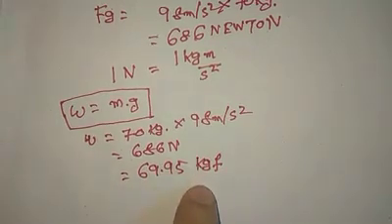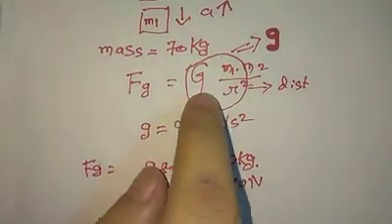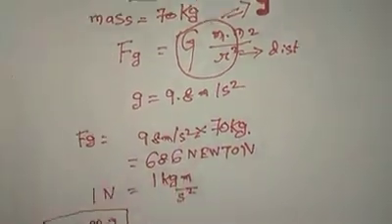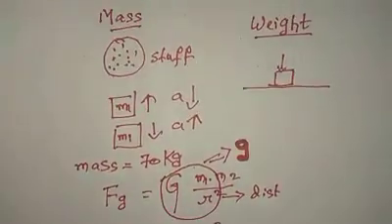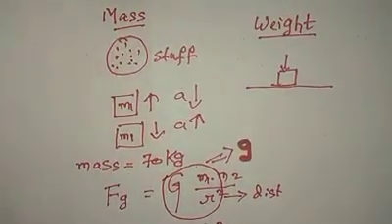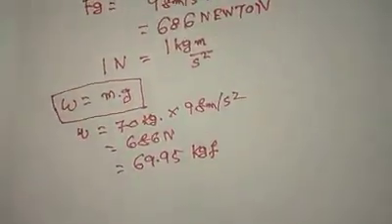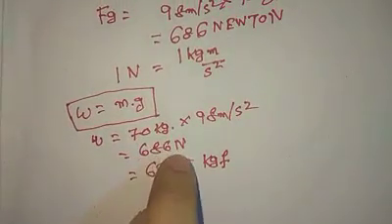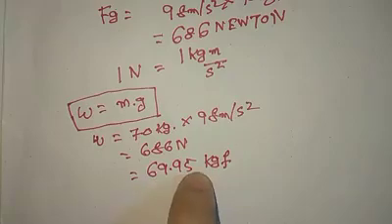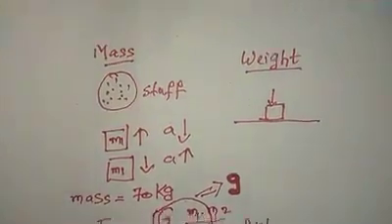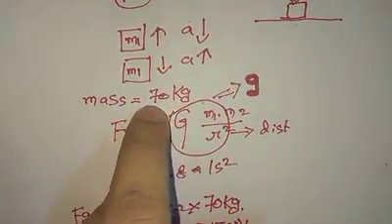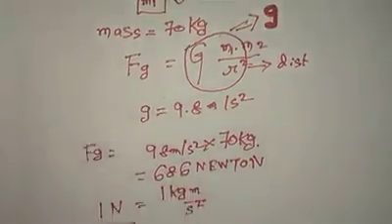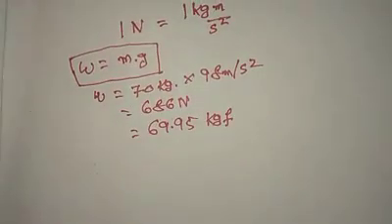So kilogram force. So what we have shown is that either from Newton's formula or the W equals mg formula, when we have a mass of 70 kilograms, its weight is 686 newtons, or it is 69.95 kilogram force. So in case in our colloquial conversation we say that we have got a weight of 70 kilograms, it is wrong. Technically it is wrong. We should be considering the mass as 70 kilograms.